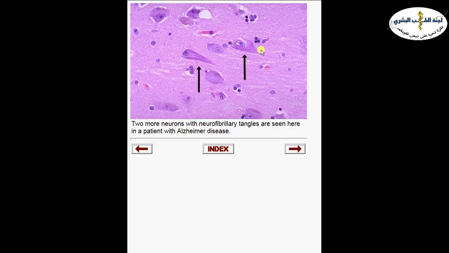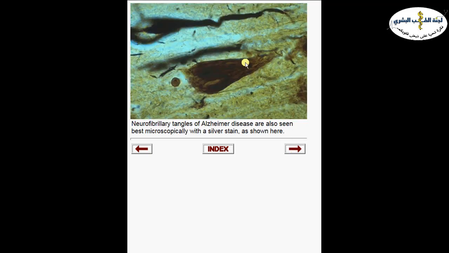Here we can see multiple neurons, several neurons, the larger cells are the neurons, but two of these neurons show the neurofibrillary tangles due to the deposition of intermediate filament attached to tau protein. Now we can do a silver stain, and the neurofibrillary tangles will look like black lines on silver stain.